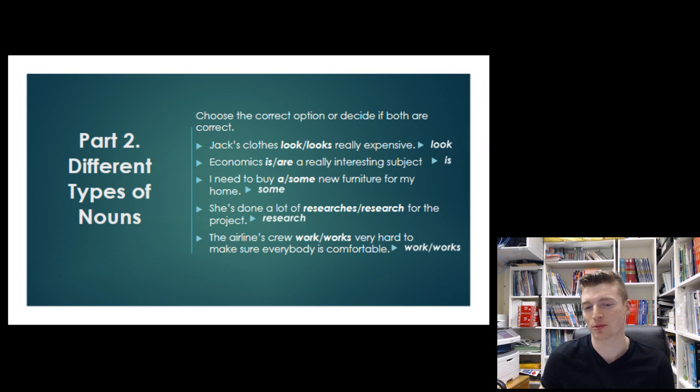There is one exception, however, so you may remember the exception is the word police. So even though police describes a group, it always takes a plural verb. So the police are very helpful, for example.